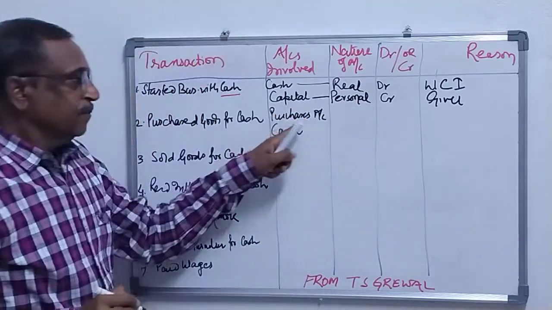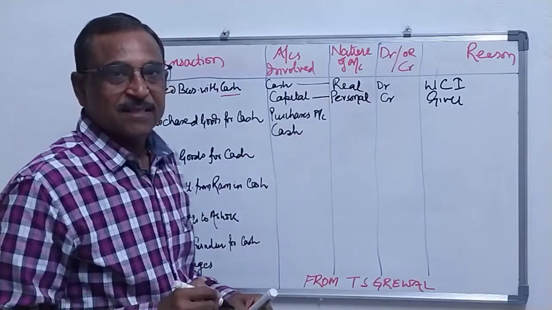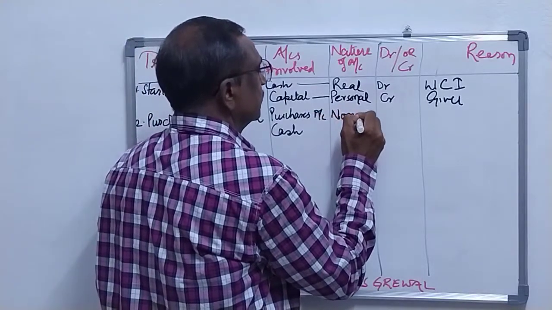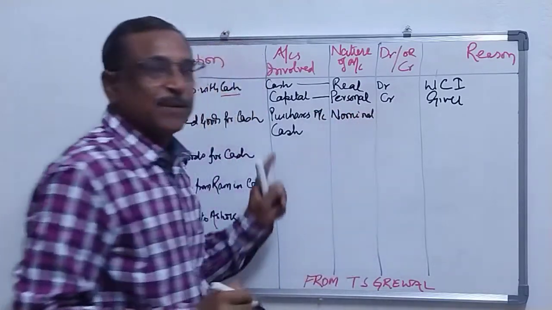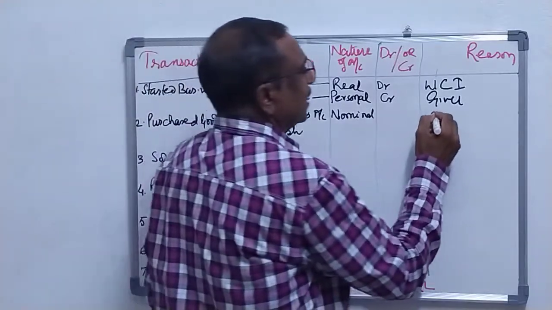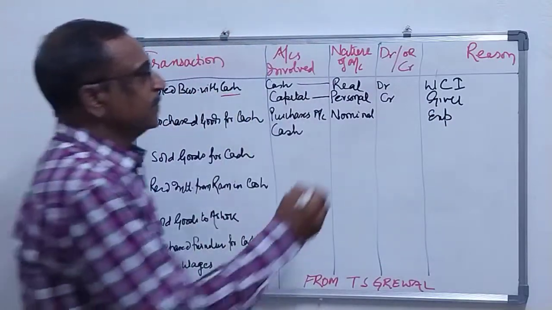Clear? Purchases is an expense. All expenses come under nominal account, and expenses are debited. Debit all expenses. So purchases will be debited.